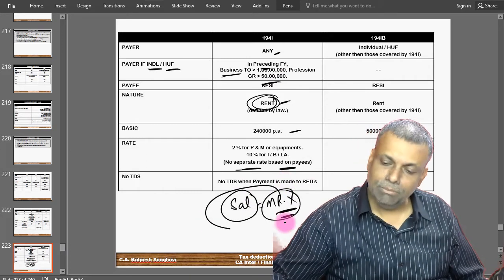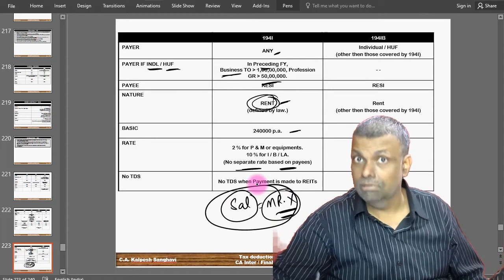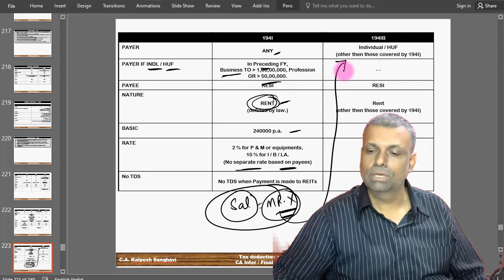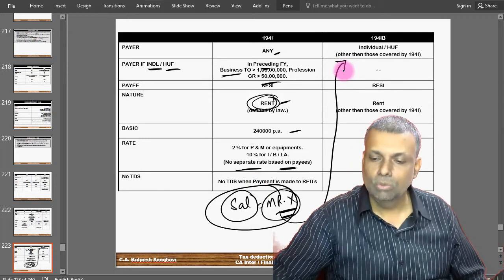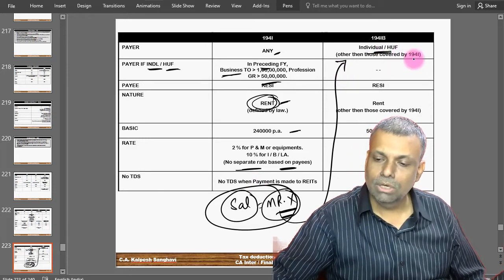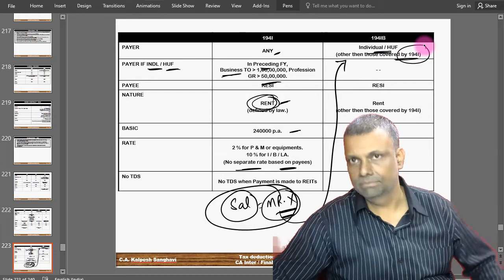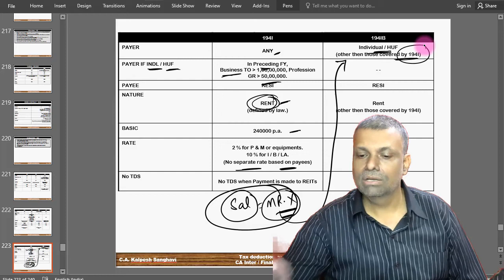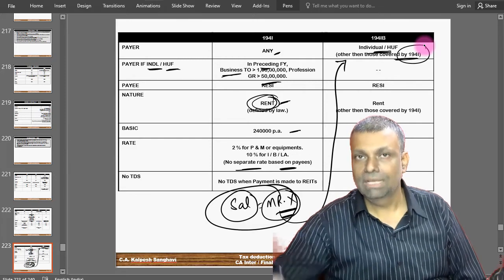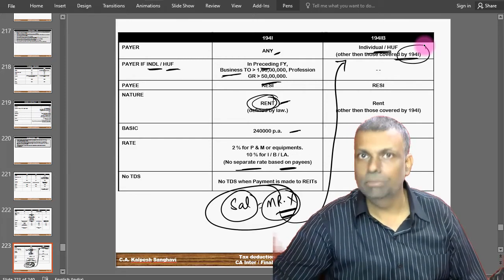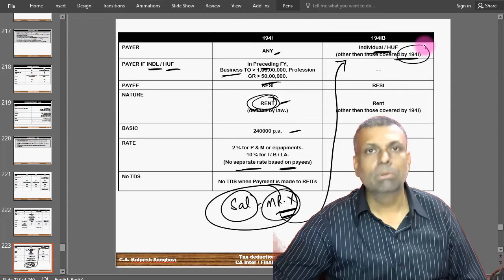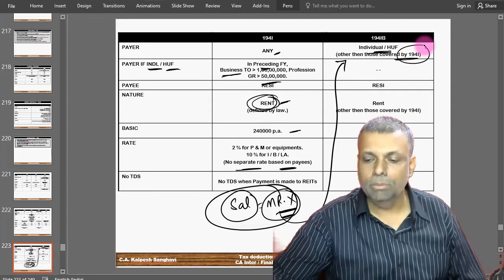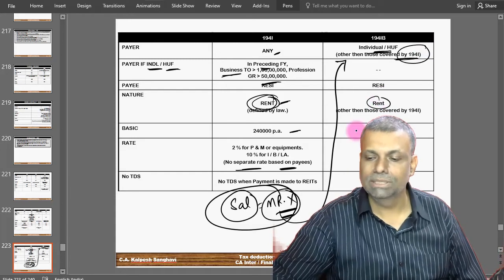So for these types of people who are paying rent, there is another section called 194IB, which covers those individuals or an HUF who are not covered by section 194I. Those people are paying rent but are not covered by 194I. The best example is the salaried person, who will now be covered by 194IB for the payment of rent, of course subject to the basic limit.